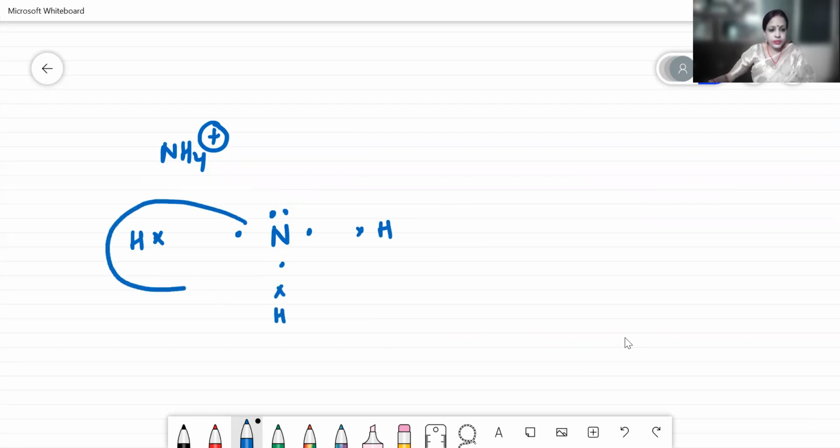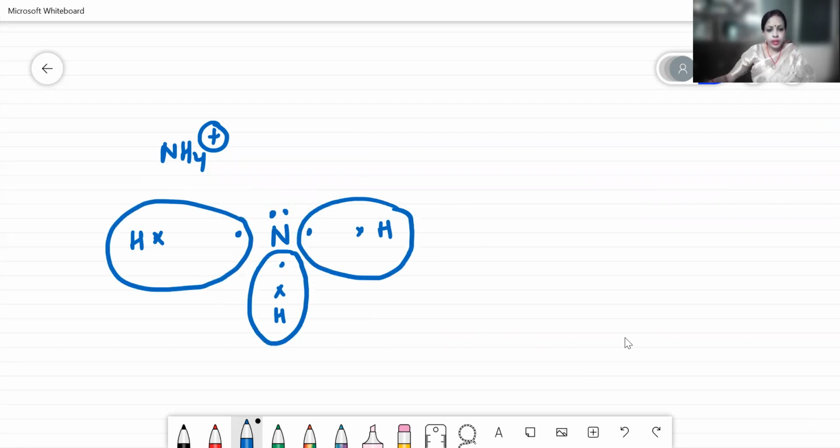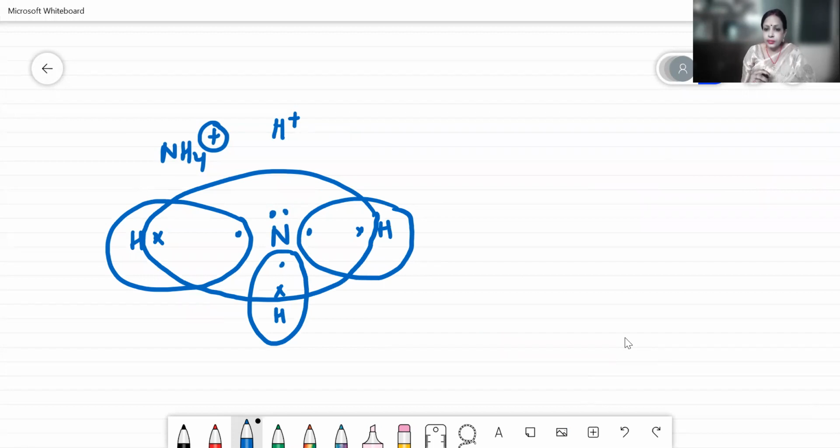So this completes the structure for the 3 hydrogen atoms involved in ammonia, and this final sharing completes the configuration for nitrogen. But as I said, we are not drawing the structure for ammonia, we are drawing the structure for ammonium ion. So again, here H plus ion has been introduced, which is highly reactive because it is highly unstable.